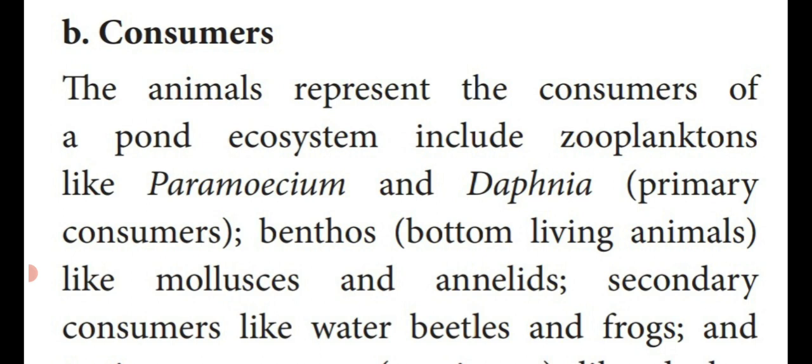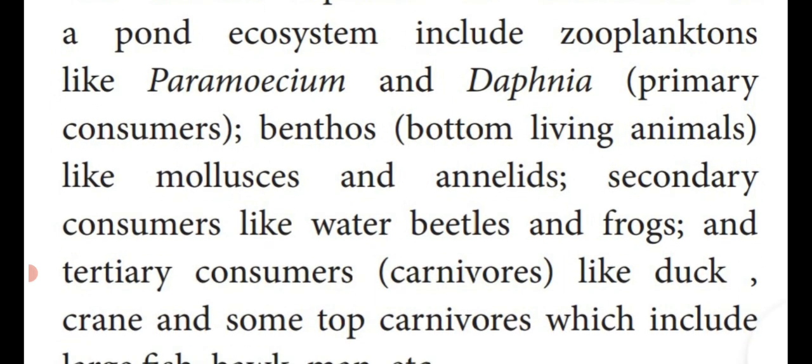Another one, benthos. These organisms are present at the bottom of the pond. They are known as bottom living animals like molluscs and annelids. They are also known as primary consumers. They are plant eating animals. Zooplankton: Paramecium and Daphnia.